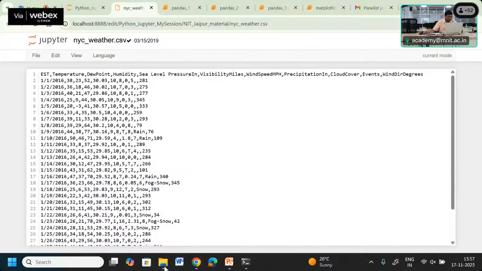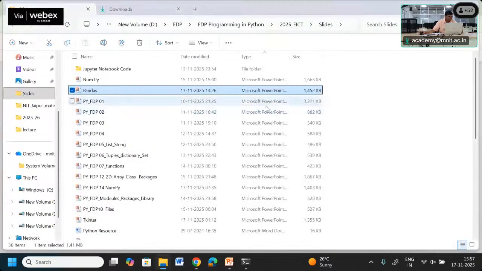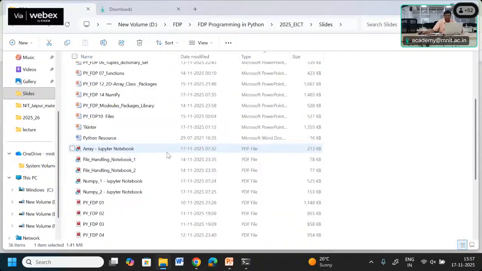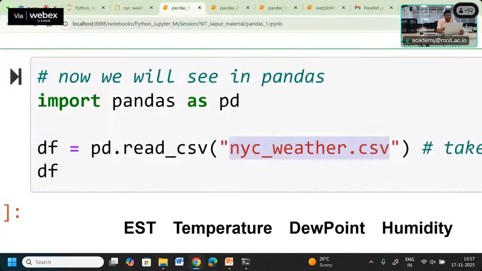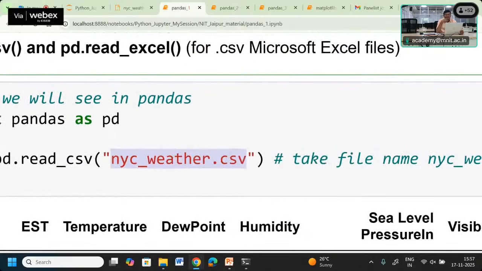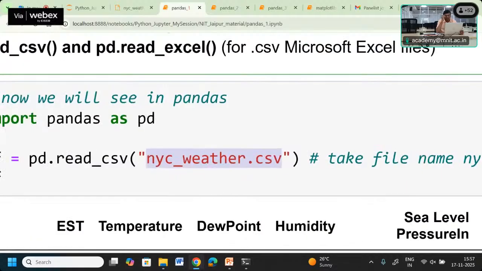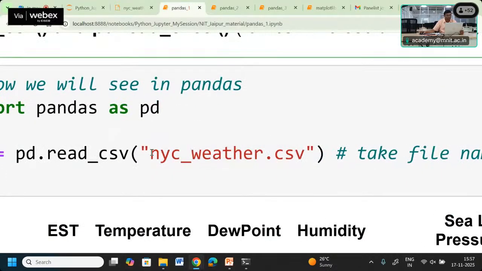I already created one such Excel file, and I will show you. First let me take this concept. This nyc weather file has been taken. If it is available in some other directory, we should give here the full path, D colon, then slash, and so on up to this file.